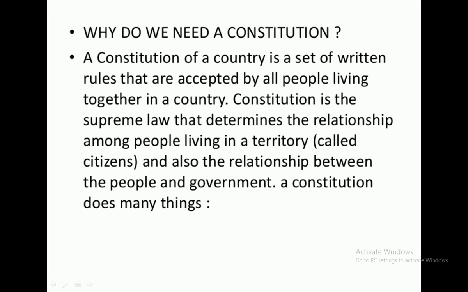Constitution means a set of rules or laws that are accepted by all the people living together in a country. The constitution is the supreme law, because it determines the relation between the people and the government. So now we will study what a constitution contains.